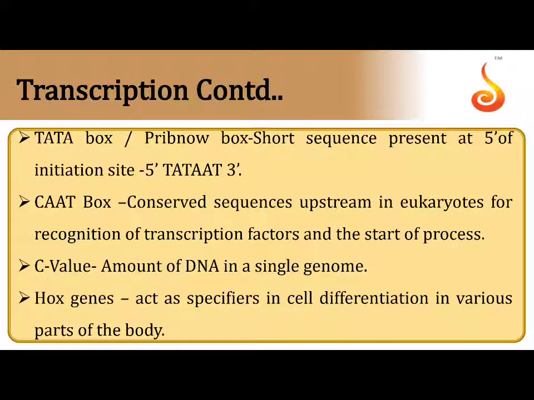Okay, as I told you, I shall be saying what Hox genes are, which is given as the genes responsible for cell differentiation in various parts of the body. I mean, we can't expect beta cells of pancreas in bone marrow, isn't it? So we need a specific cell with a specific function for a given part of the body. We call this differentiation. You already know this. So I am going to say a little more about Hox genes.